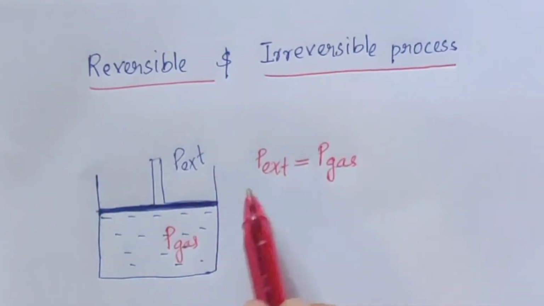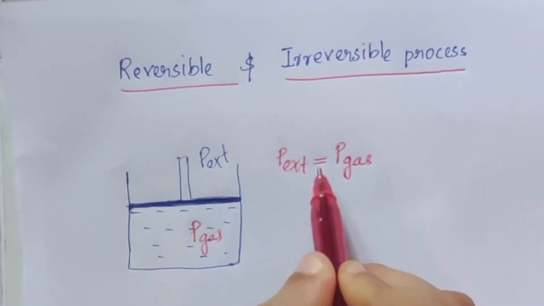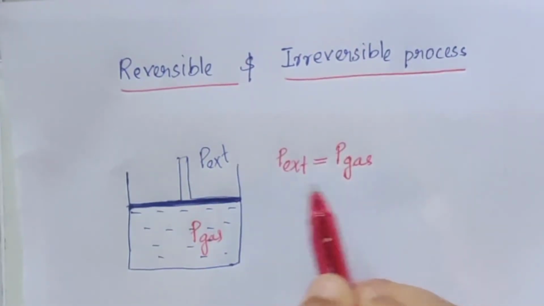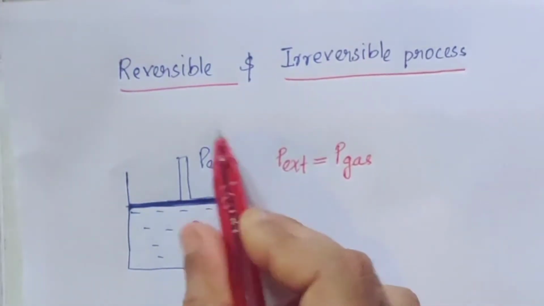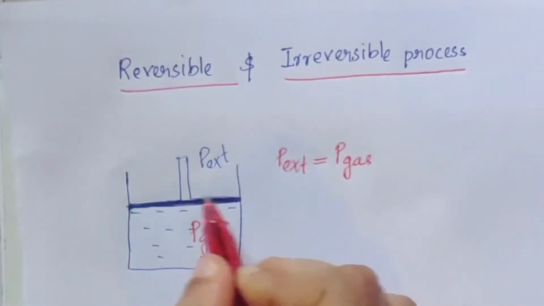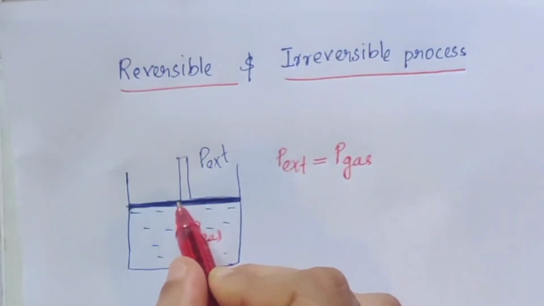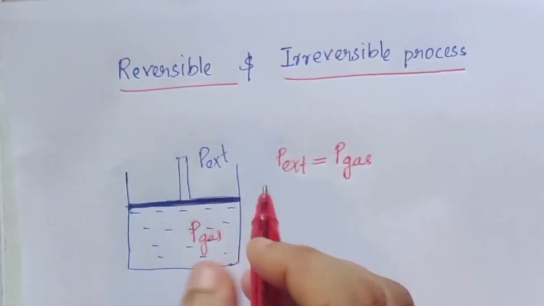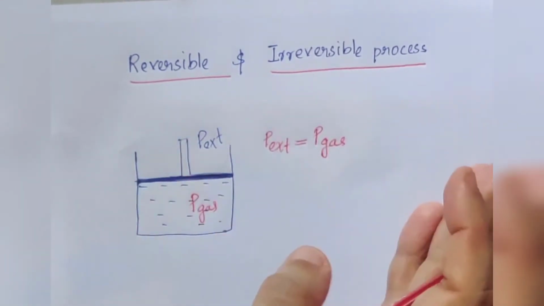That is, when external pressure equals pressure of the gas, what will happen? The piston does not move upward or downward.